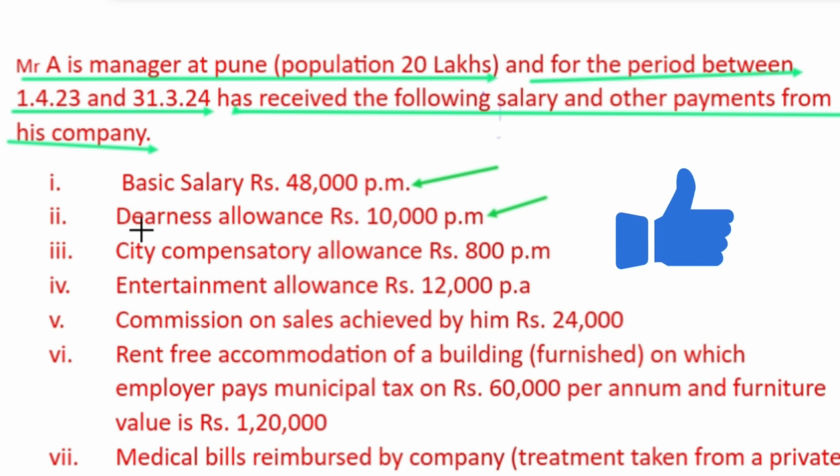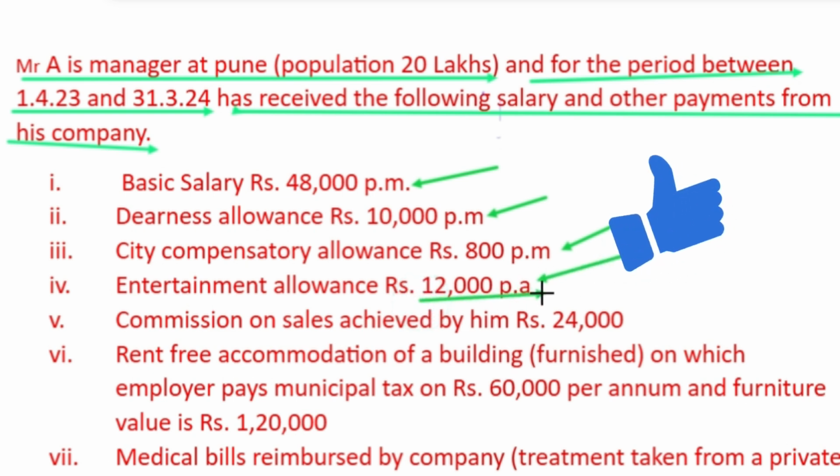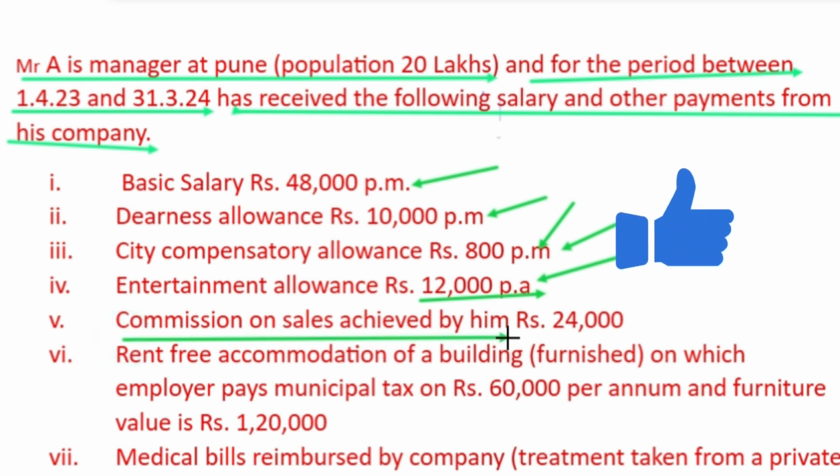So it is not a part of salary, as nothing is mentioned about the dearness allowance. City compensatory allowance, it is fully taxable. Entertainment allowance, fully taxable, one time. This is per annum, and these are per month. Per month value shall be multiplied by 12, and per annum is only one time. Similarly, commission on sales achieved by him rupees 24,000, it is also one-time receiving.